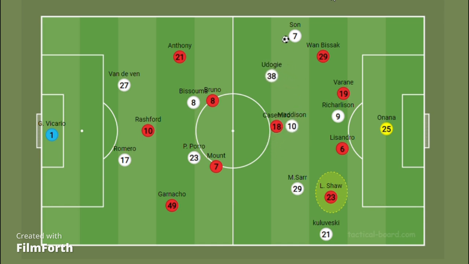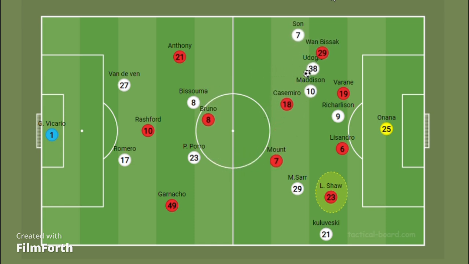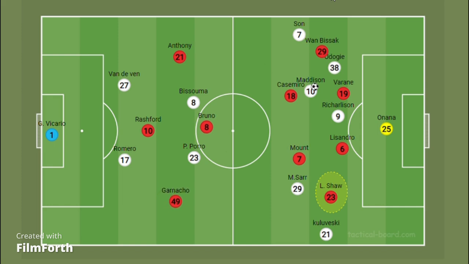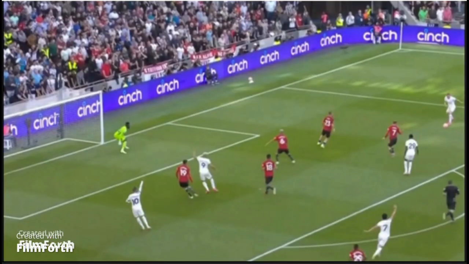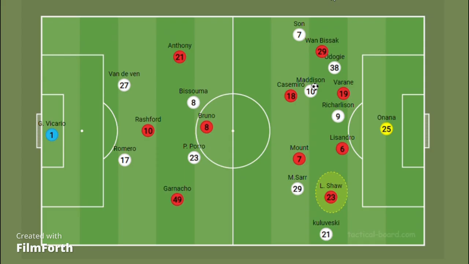The constant movement of Maddison in picking pockets of space in midfield created all sorts of issues for Manchester United, and this is how Tottenham Hotspur overloaded the team. You can see the position of Sarr, you can see the position of Udogie and the position of Son, attacking Manchester United's 18-yard space with a lot of numbers, and Onana was the one who saved Manchester United a couple of times. We also saw Son receive the ball, pull out Aaron Wan-Bissaka, while Udogie would make the half-space run and use his left foot to cross.